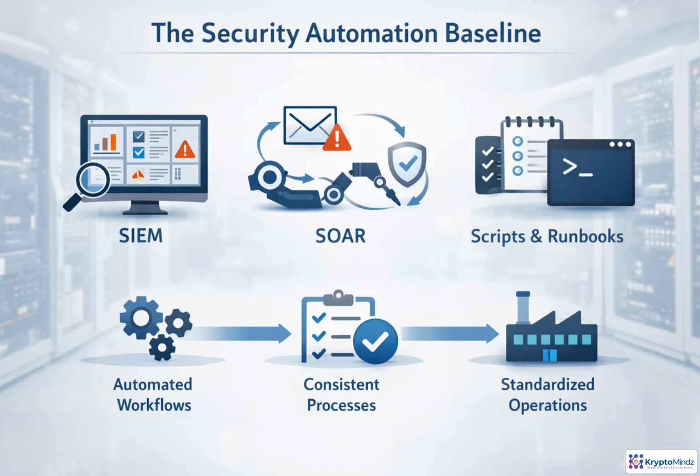Security operations already has a strong automation foundation. SIEM rules turn telemetry into alerts. SOAR playbooks coordinate predefined response steps. Scripts and runbooks capture repeatable tasks, so teams can execute them consistently. This is powerful when the logic is clear and the outcome is predictable. It reduces manual effort, but it typically follows fixed paths rather than reasoning through uncertainty.